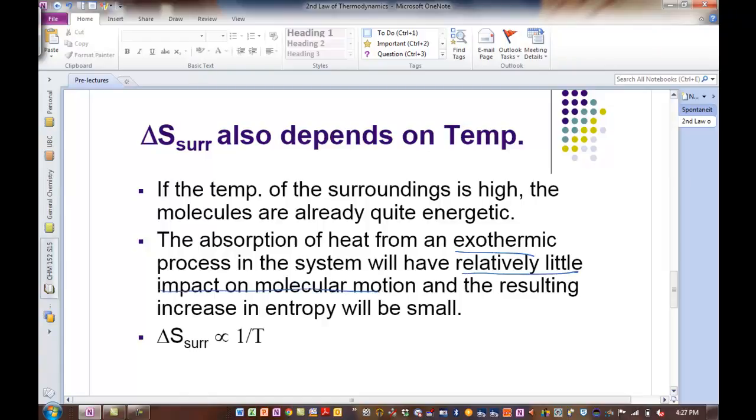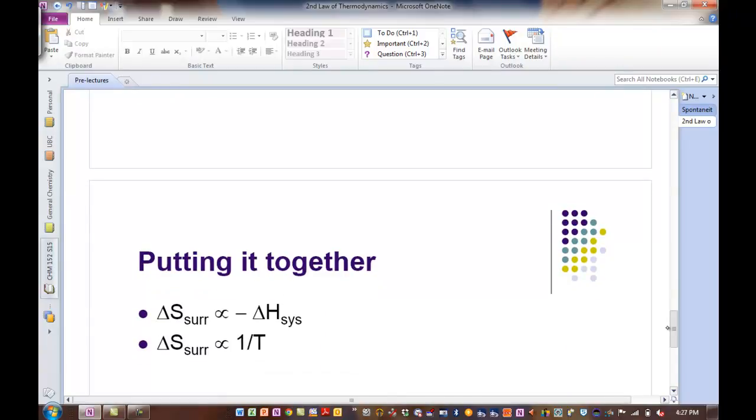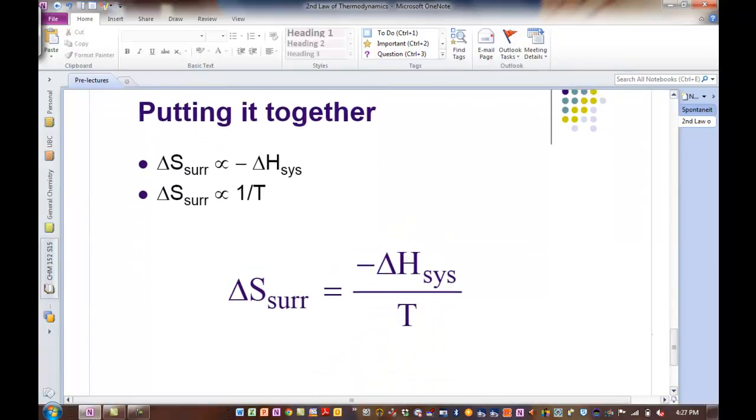If the molecular motion is already really high, adding more thermal energy to that isn't going to have as big an impact. So it's also proportional to 1 over the temperature. If the surroundings are already at a high temperature, then the entropy change is going to be smaller. If the surroundings are at a lower temperature, the entropy change will be larger. Okay, so it depends on enthalpy, heat flow into and out of the system, and on the temperature of the surroundings. We put those two things together, and we end up with this equation.